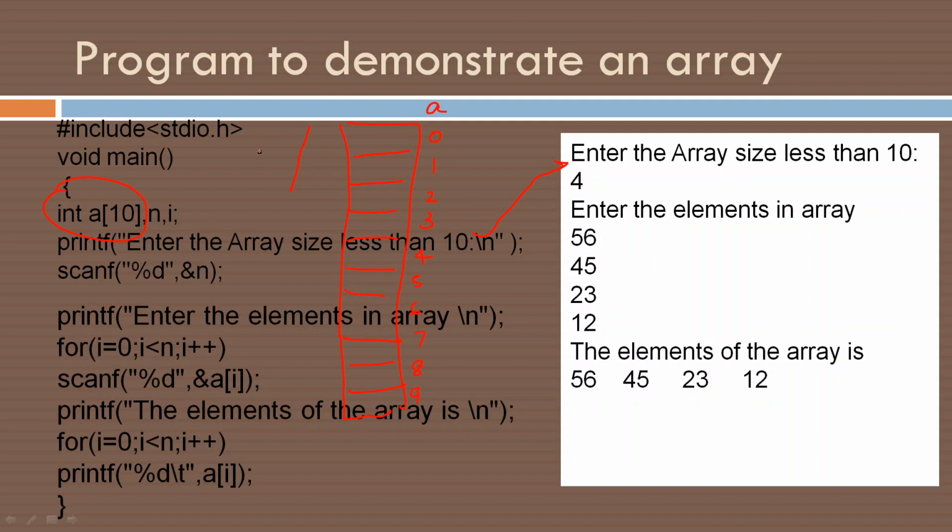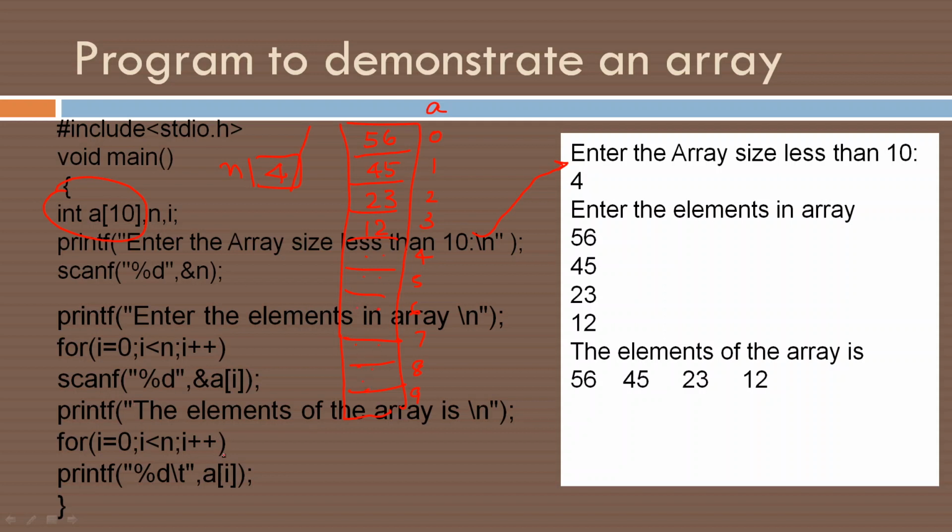Now we are reading the value of n. The value of n is read as 4. Then using the for loop we are reading the elements. The first element, 56, will be stored in a[0]. Next is 45, stored in a[1]. 23 is stored in a[2] and 12 is stored in a[3]. The rest will have some garbage values, and we are not bothering about those values.